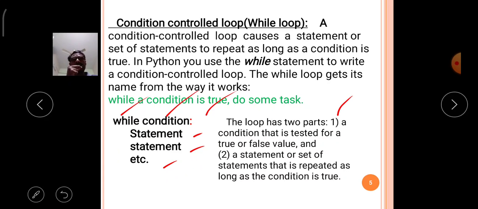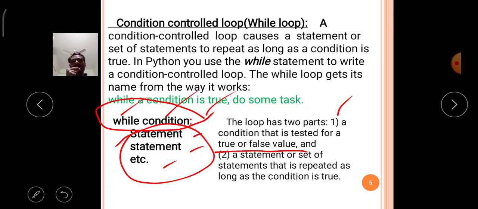Number 1, a condition that is tested for true or false. The first part is the condition verification line, used to test whether the given condition is true or false. The second part is a statement or set of statements that is repeated as long as the given condition is true.